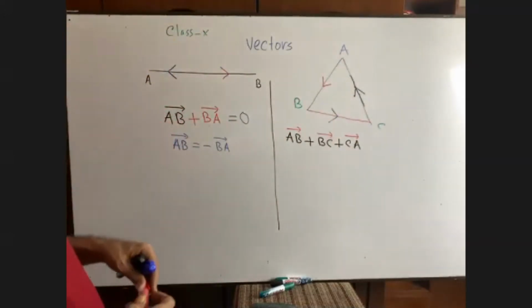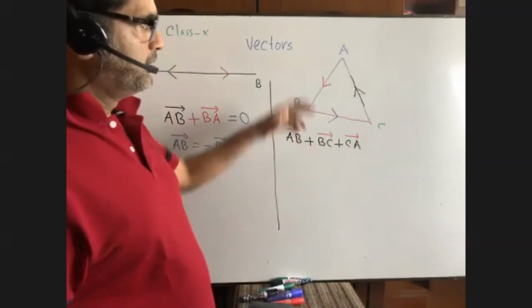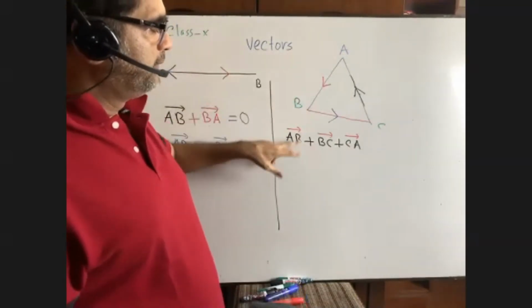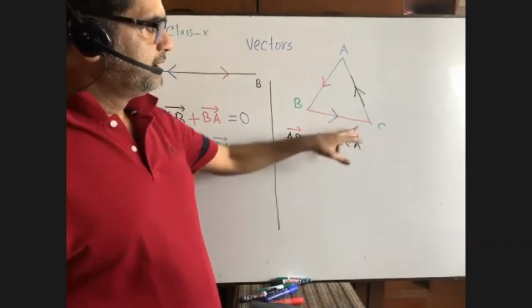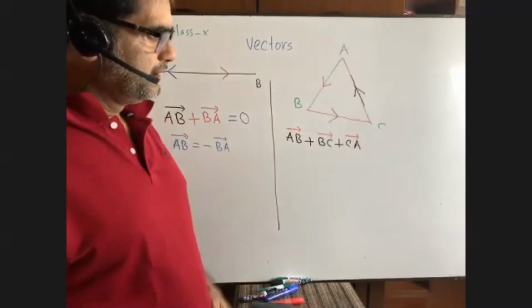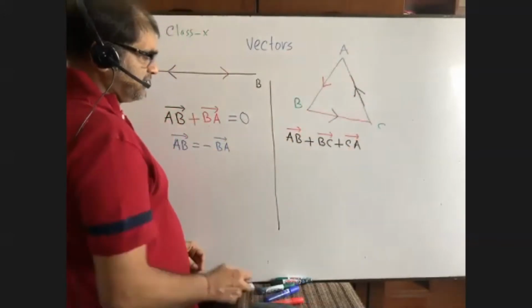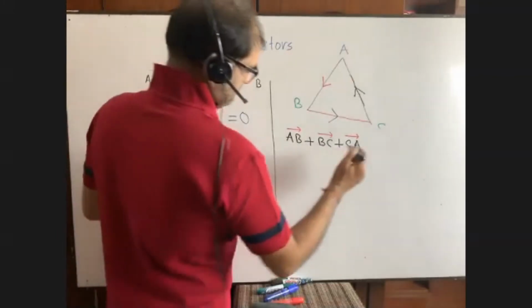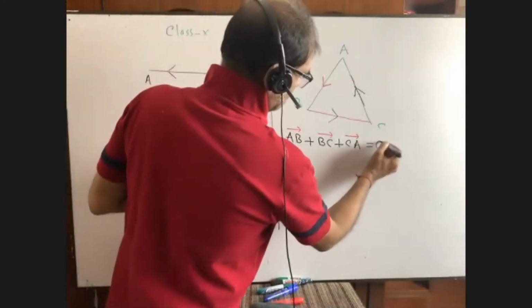Does it match? Yes, it matches. Can you please let me know what will be the result? What will be the result? 0.